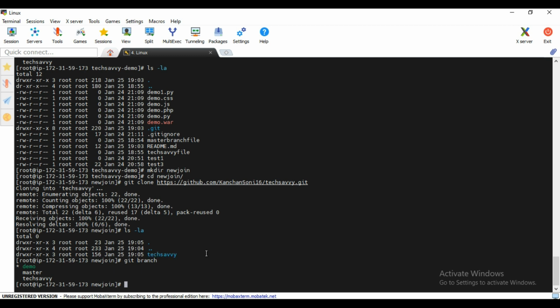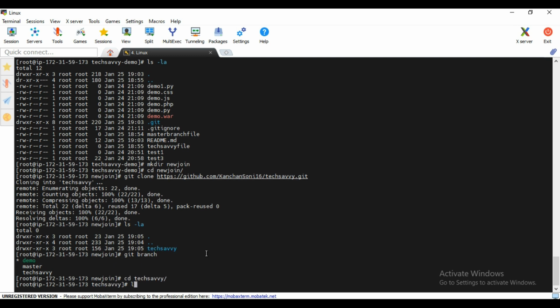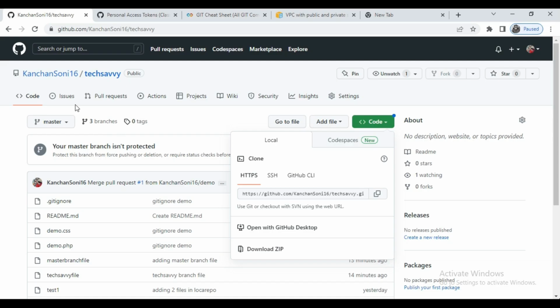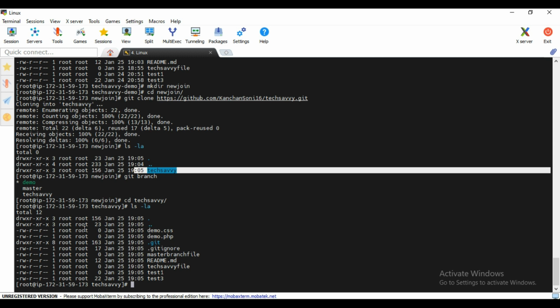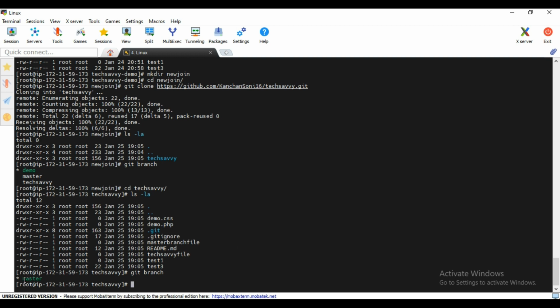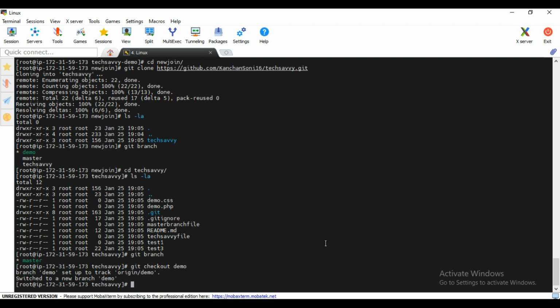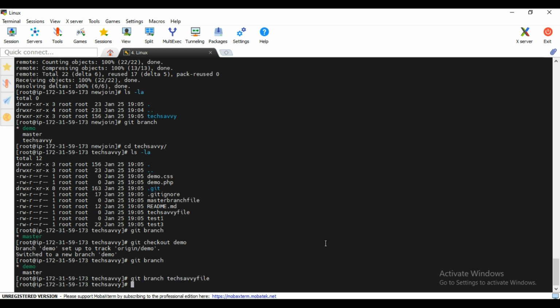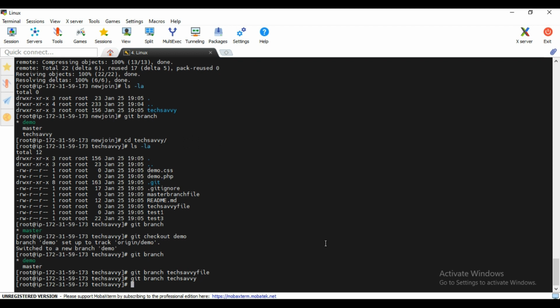We have got this TechSavvy folder, which has all the data. It cloned the complete TechSavvy repository under this new joinee folder, and it has all the branches. If you want to see, you can run git branch here. Right now it is showing master only. You need to check out to make the others available here. If you go and look again, you are able to see demo also. TechSavvy is the branch, so type this.